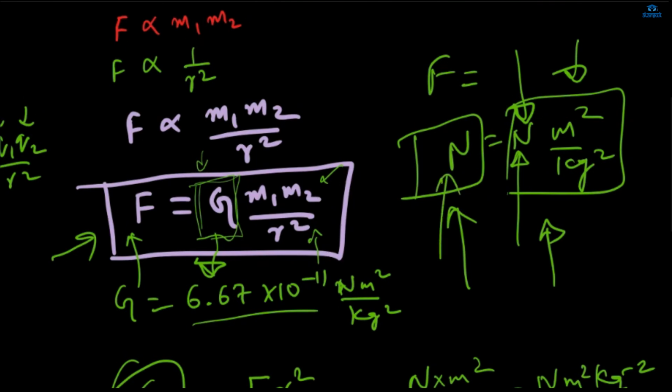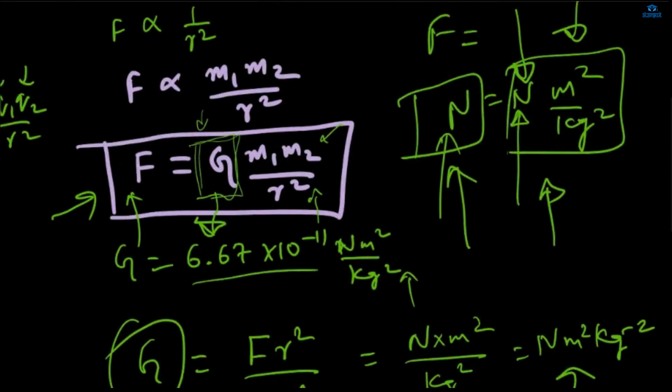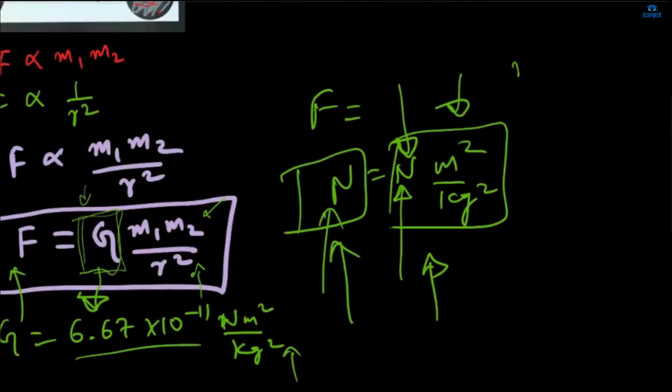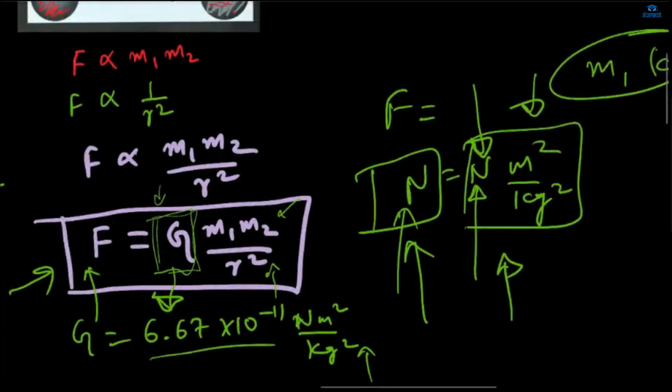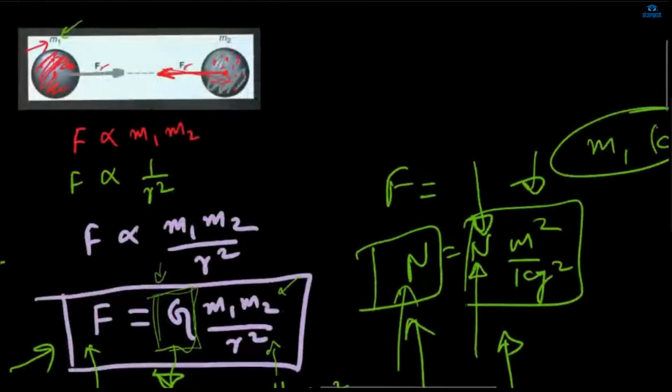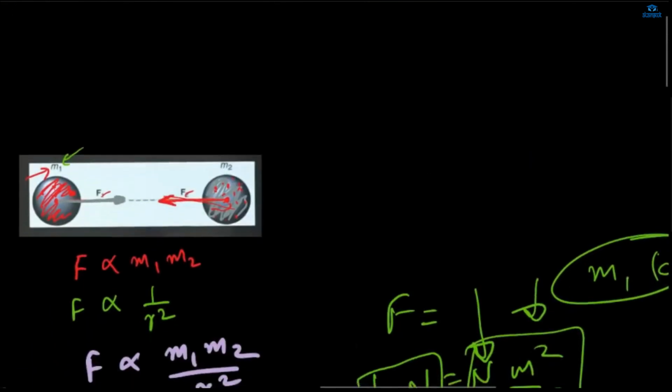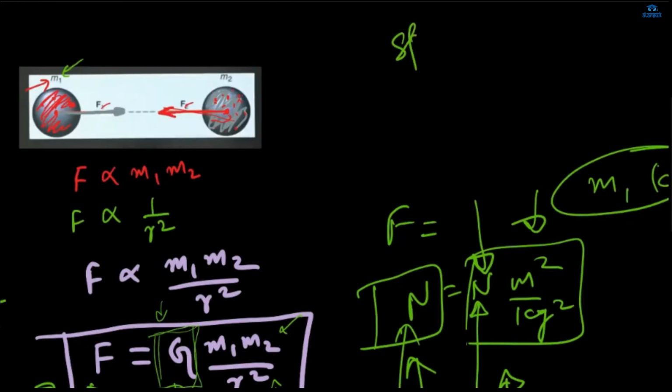This Newton and this Newton meter square per kg square are the derived units, and meter and kg are the fundamental units, right? These are called the fundamental units, and other units like force and thrust are derived units. Even speed, the unit of these are derived units. These are called the derived units.